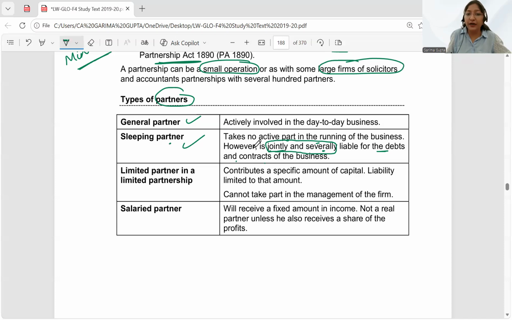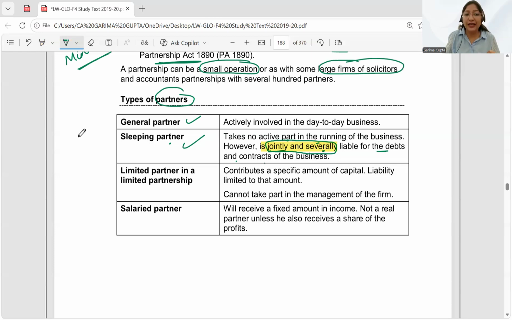Jointly and severally. What does it mean? Jointly means Garima and Ankita will be jointly liable to pay off the debts. Okay. Now imagine there are some debts on the partnership firm, but I am not able to pay. I don't have the money. I'm not able to pay. Now, in that case, Ankita will have to contribute single handedly to all the debts. Why? Because here the liabilities of the partners is unlimited. When the liabilities is unlimited, we have to contribute from our personal assets as well. Okay. That is one disadvantage of forming a partnership.